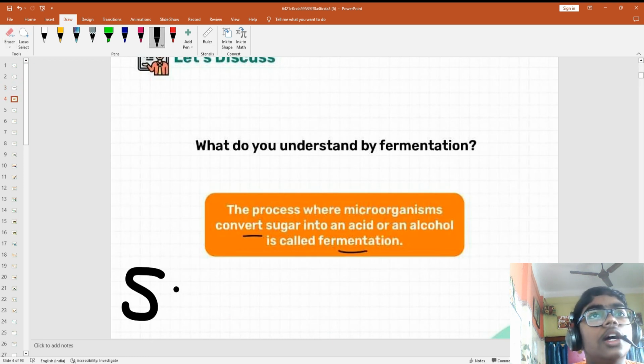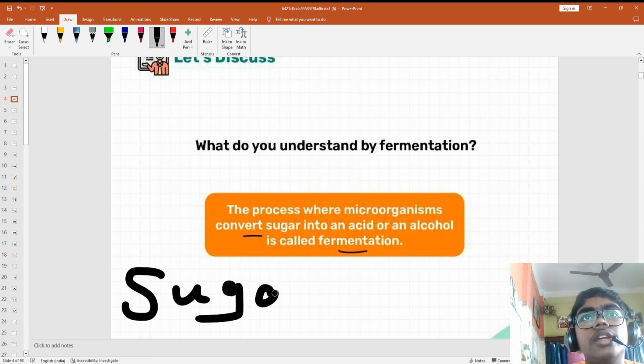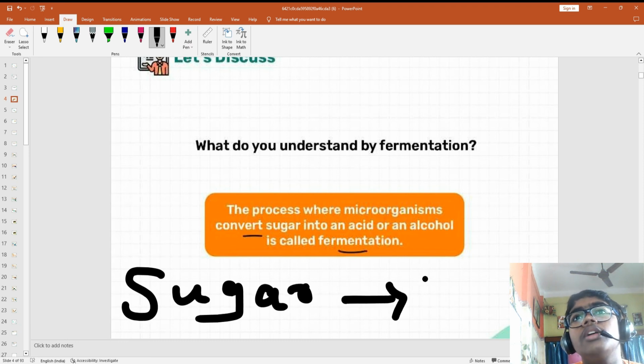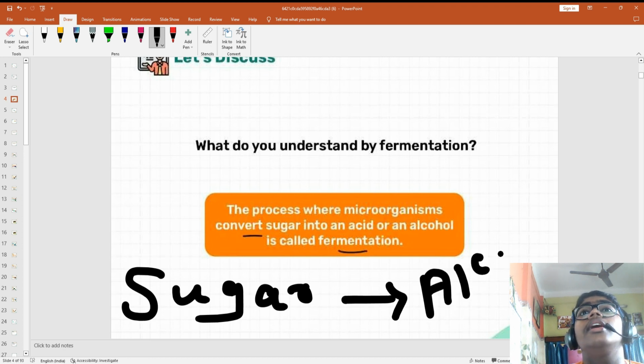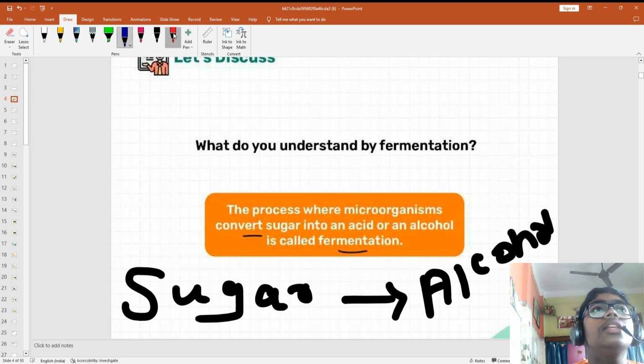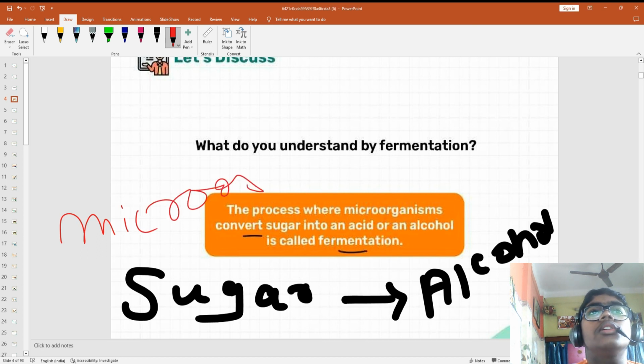They make sugar. Any sugar is converting into what? Alcohol. That process is known as fermentation. Who is making this? This is caused by microorganisms. So write your answer like this. You will get full marks.